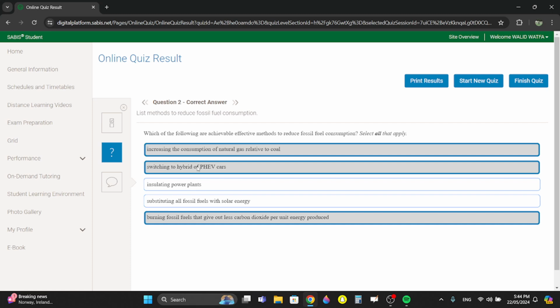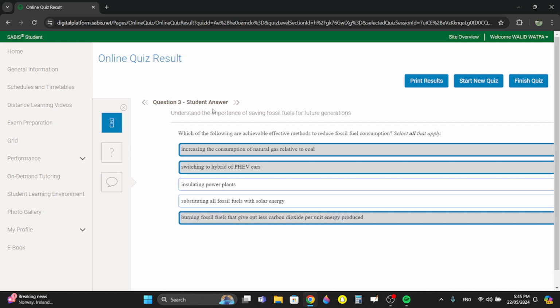Okay, so that works. Switching to hybrid or EV cars. EV is like electrical cars. Obviously that would be better. Insulating power plants. I don't know what this means, but I didn't see it anywhere in the book. I'm not going to pick that. Substituting all fossil fuels with solar energy. This would be a good idea, but substituting all fossil fuels would be wrong because you should only substitute some of them. Some fossil fuels are still essential. You'll see in the next question. Burning fossil fuels that give out less carbon dioxide per unit energy produced. Obviously, we want that.